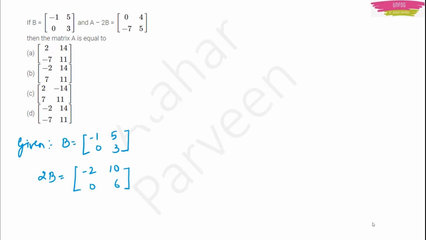You can first multiply 2 with B. Then you can add A minus 2B with 2B. Then you can get answer A. Isn't it? That is what they want from us. So you can just plan in this manner in your mind and then you can proceed. So how do you multiply 2 with this matrix B? You just have to multiply 2 with each element of the matrix. See here, 2 into minus 1 will be minus 2, 2 into 5 will be 10, 2 into 0 will be 0 and 2 into 3 will be 6.